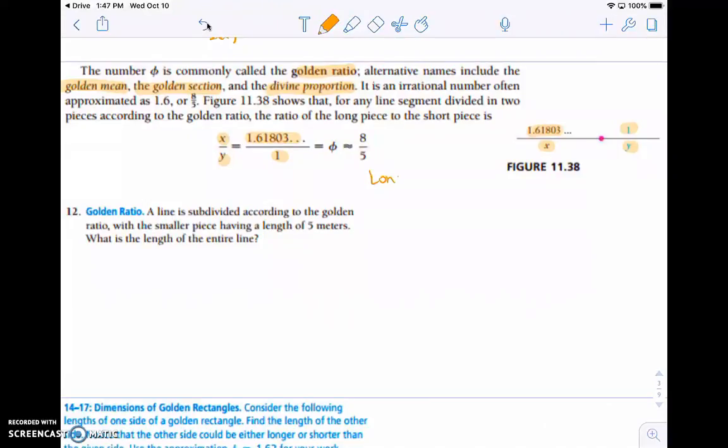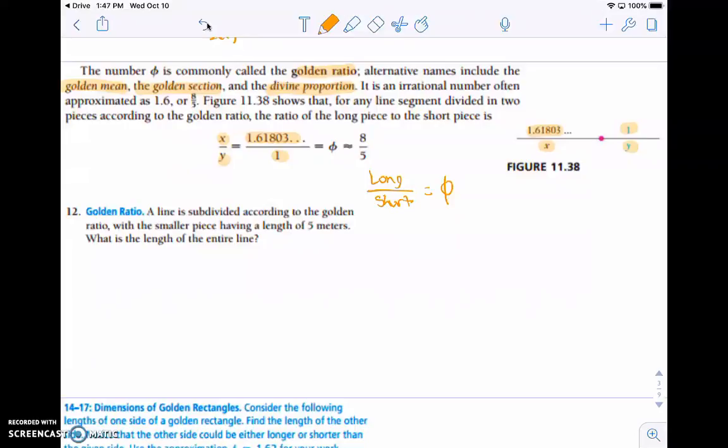So you might think of it as long over short equals the golden ratio divided by 1, which is just the golden ratio phi. So we get this proportion: the long side divided by the short side equals the golden ratio. And then we can say, if we know the long side is a certain amount, how long should the short side be in order for it to match up with that golden ratio?